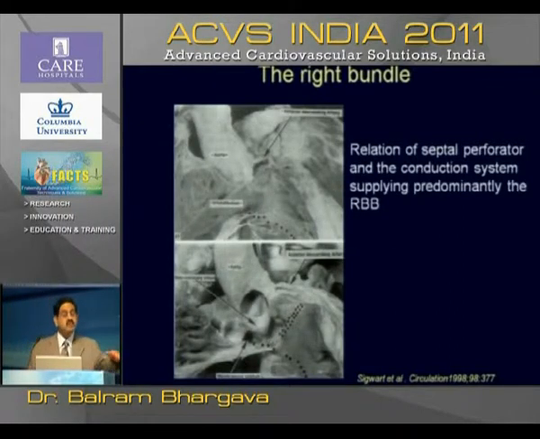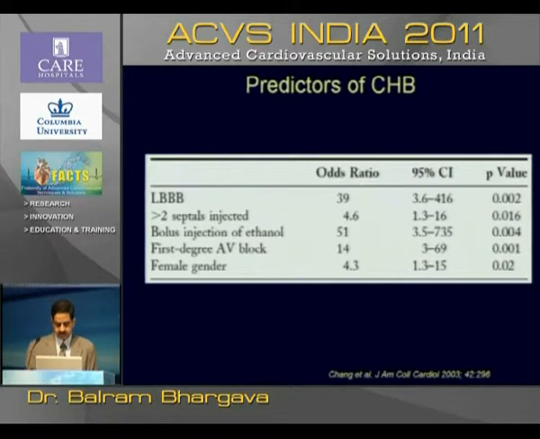Right bundle branch block is very closely related to this first septal. So you may sometimes have to go to the second septal or the third septal, depending. The important thing is when we do an LV angiogram with contrast in our RAO view, we let the cine run for a longer time. The LV contrast goes into the aorta, fills the coronaries. At that point, you identify which septal is supplying that hypertrophied part of the muscle. That is a very useful indicator for identifying which septal.